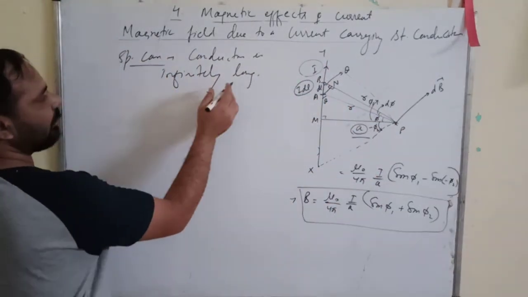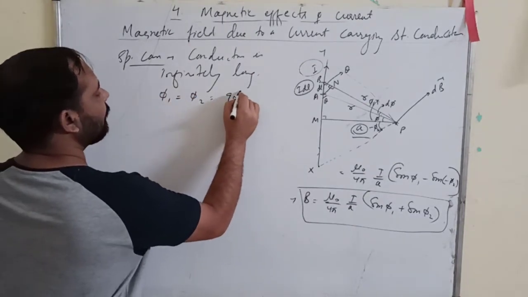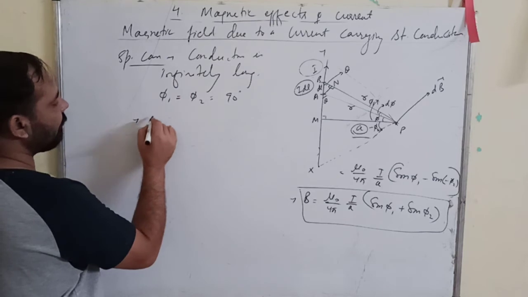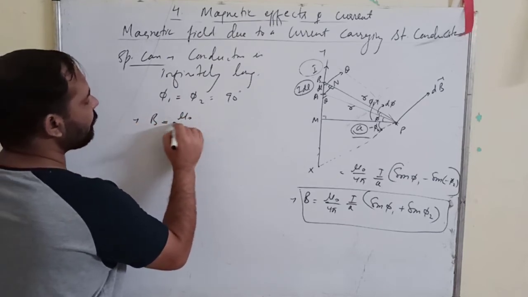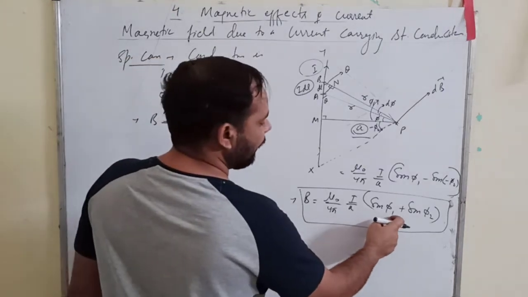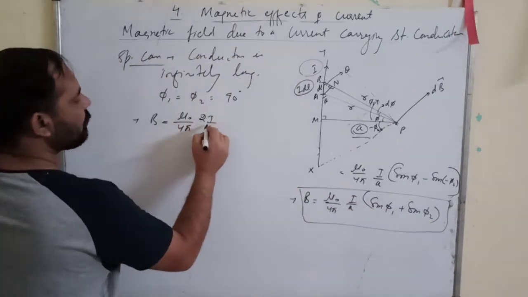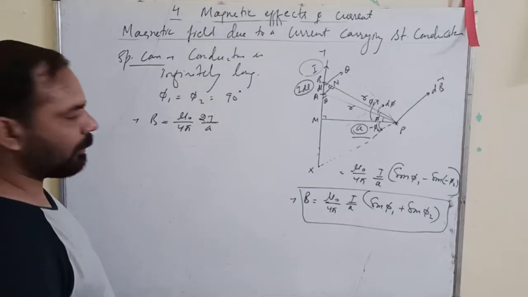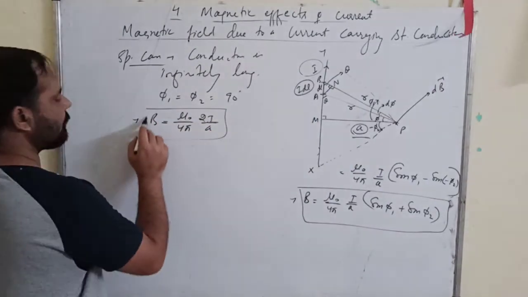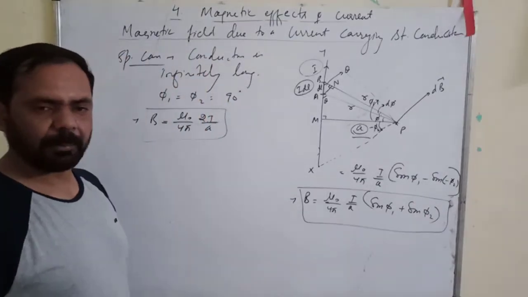So if the conductor is infinitely long, phi 1 becomes equal to phi 2 becomes equal to 90 degrees, and therefore B becomes equal to mu naught upon 4 pi I upon a, sin 90 plus sin 90, 1 plus 1, 2. It becomes 2I upon a. This is your formula. B is equal to mu naught upon 4 pi 2I upon a.